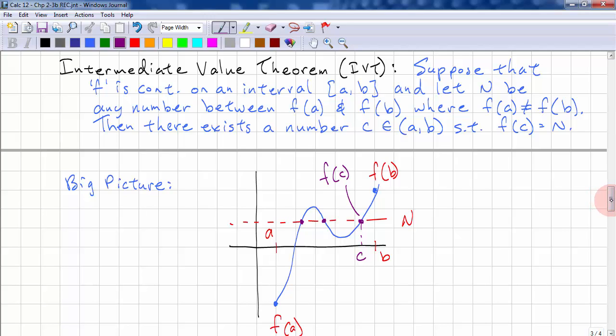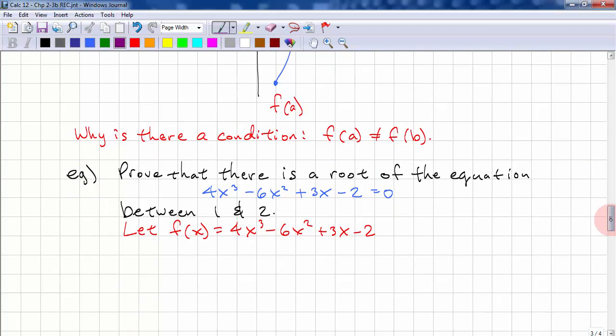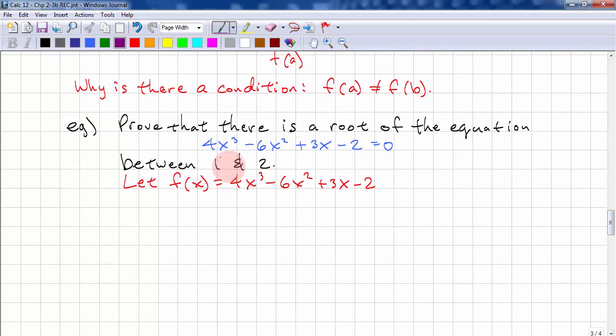So how do we use this? Prove that there is a root of the equation of this polynomial, and prove that it's between 1 and 2. We let f of x equal the polynomial.